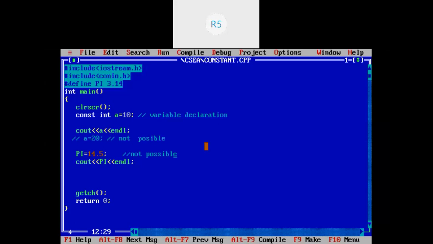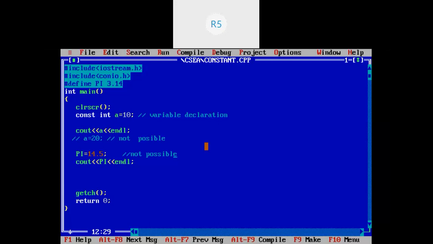Sir, if we define in above hashtag define there, 3.14. Yes, if we define there, what can we change, sir? Yes sir, where 3.14 is written, if we write 14.5 there, then it will be done, right sir? That is possible above.